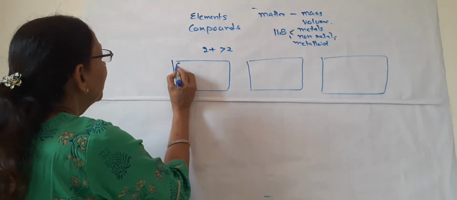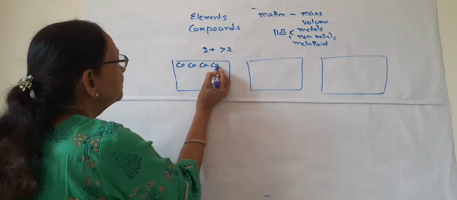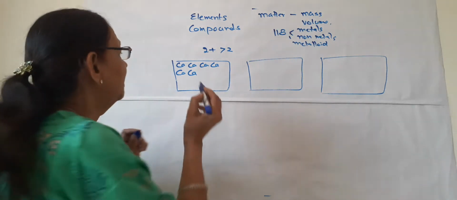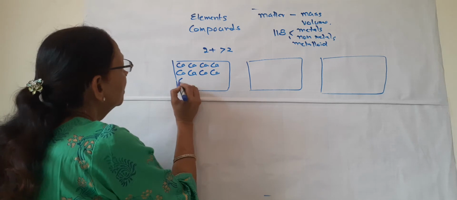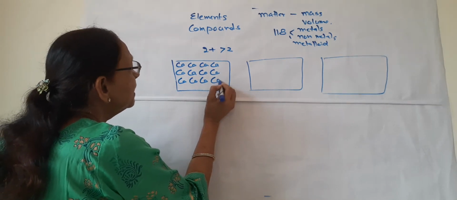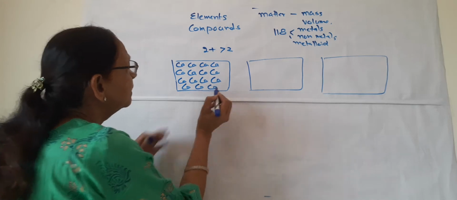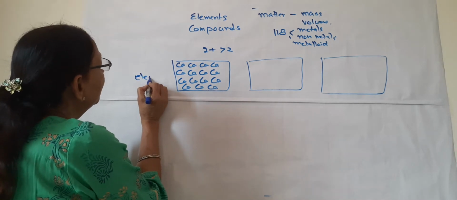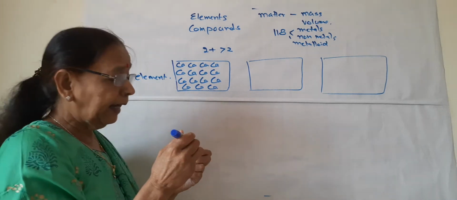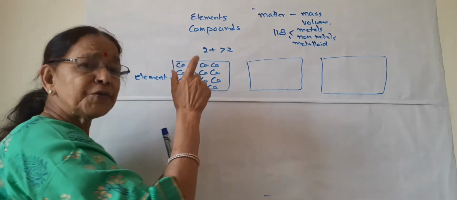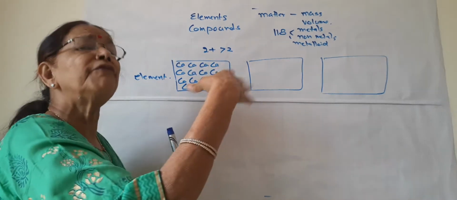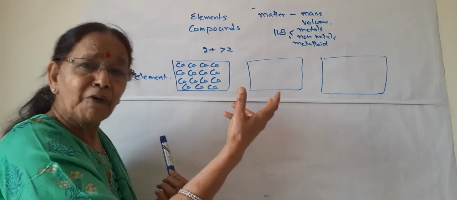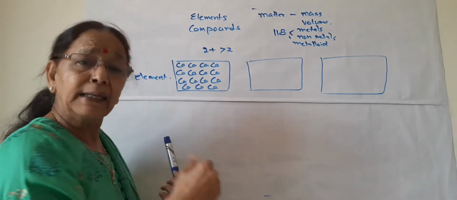So in this, suppose I am writing calcium. Calcium, calcium, calcium. Ca is the symbol of calcium and calcium is a metal. So this block is made up of the same type of particles and these particles are of calcium. So what should be this block? This block should be an element. And the ultimate unit will be calcium. And calcium cannot be broken further into simpler form. So a block which is made up of same type of particles repeatedly, it is an element.